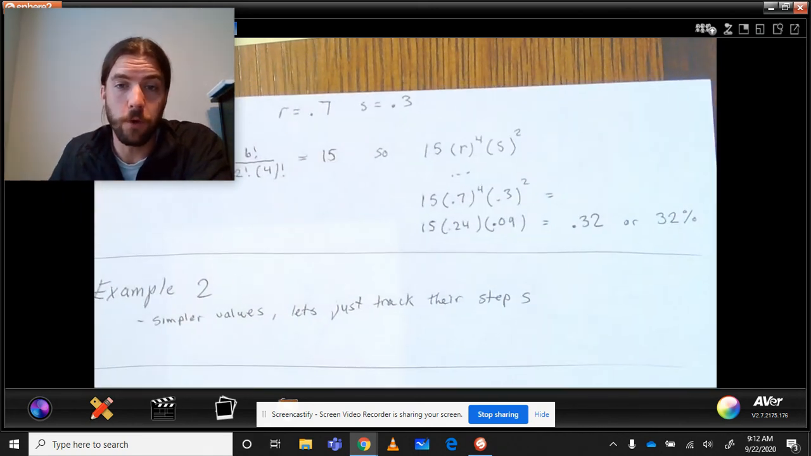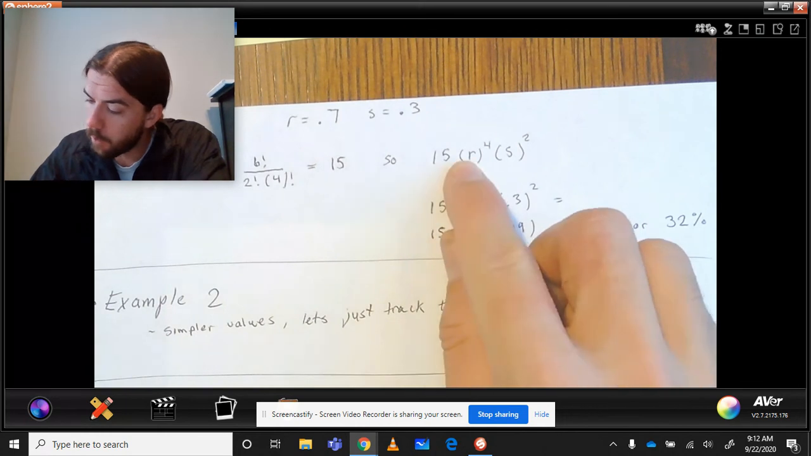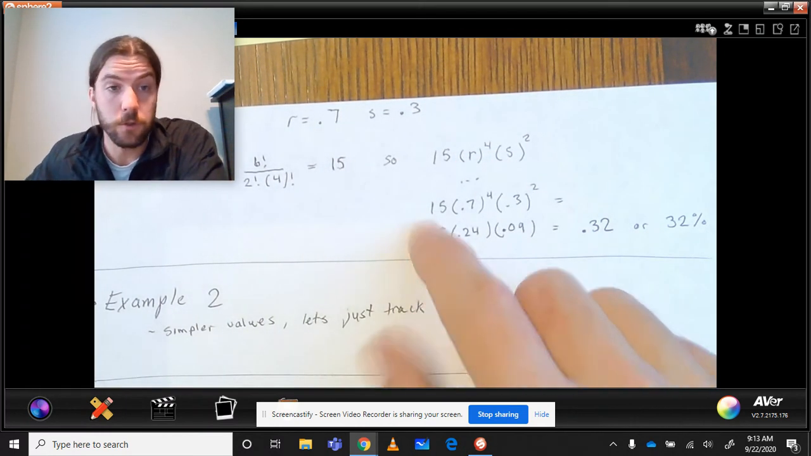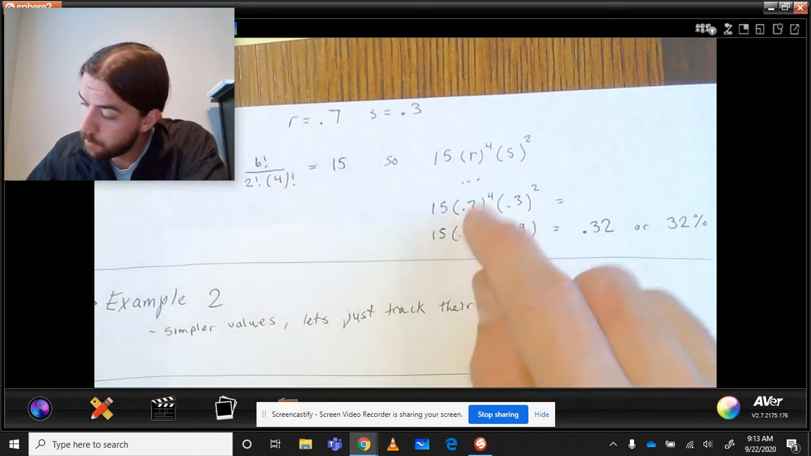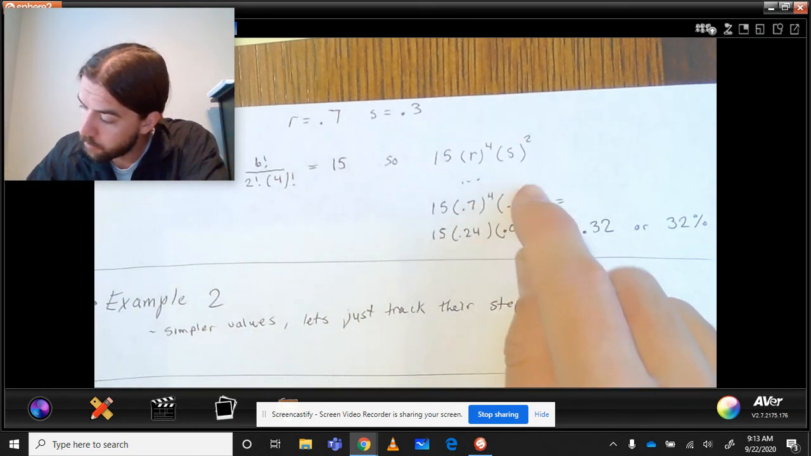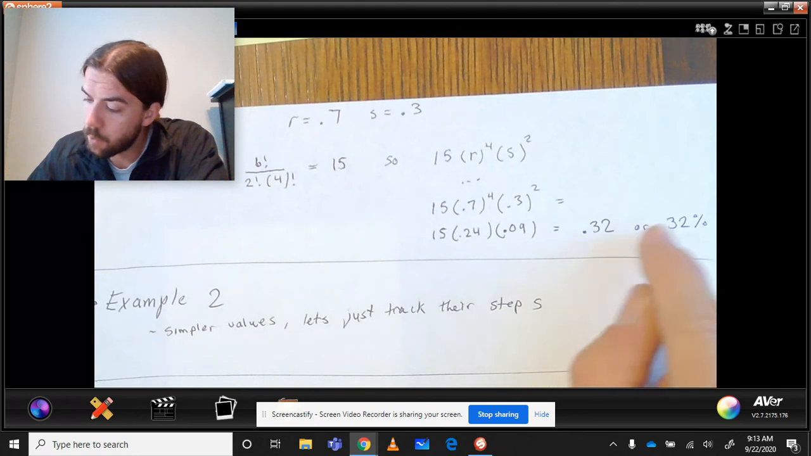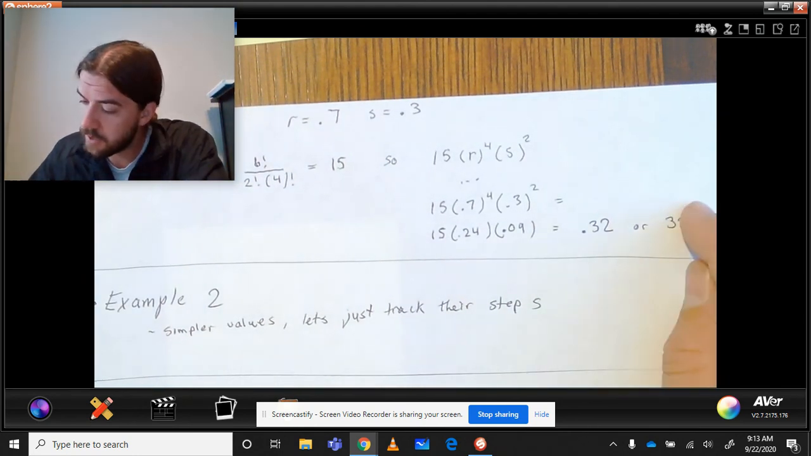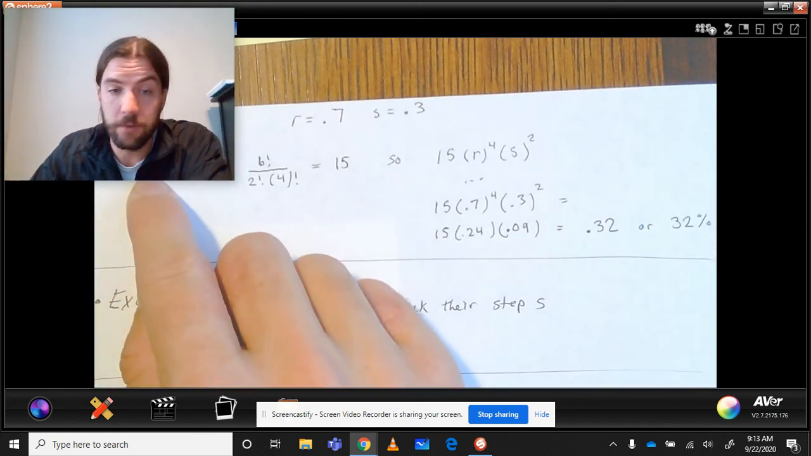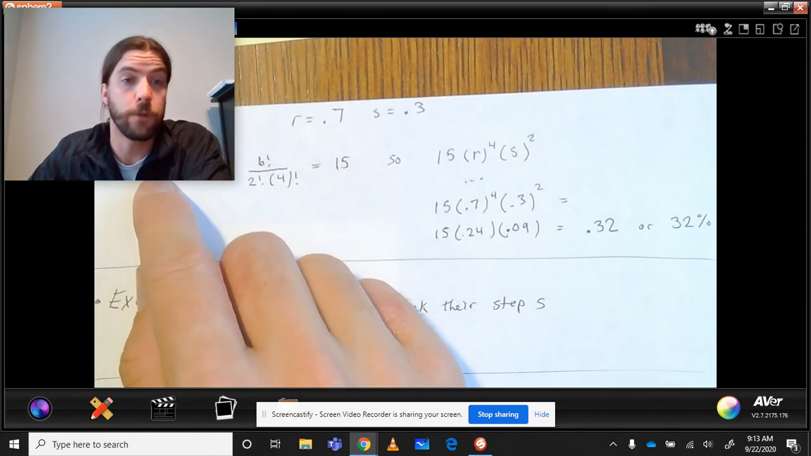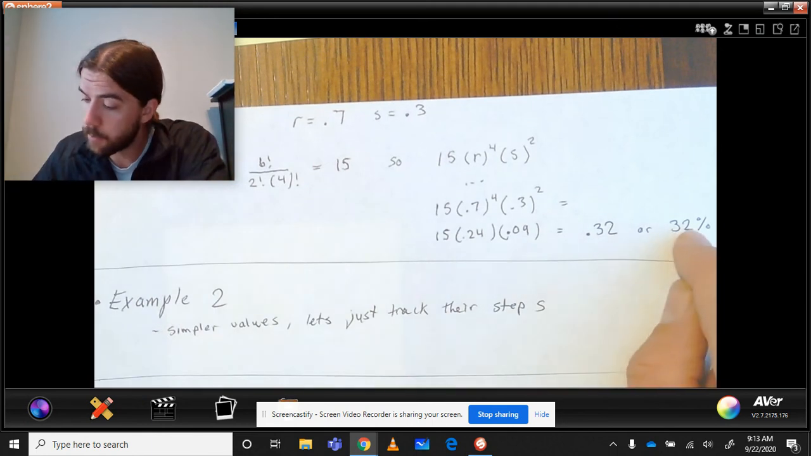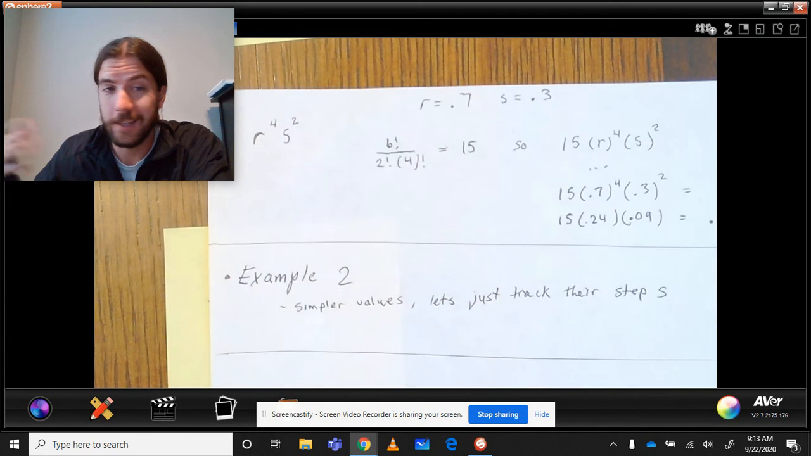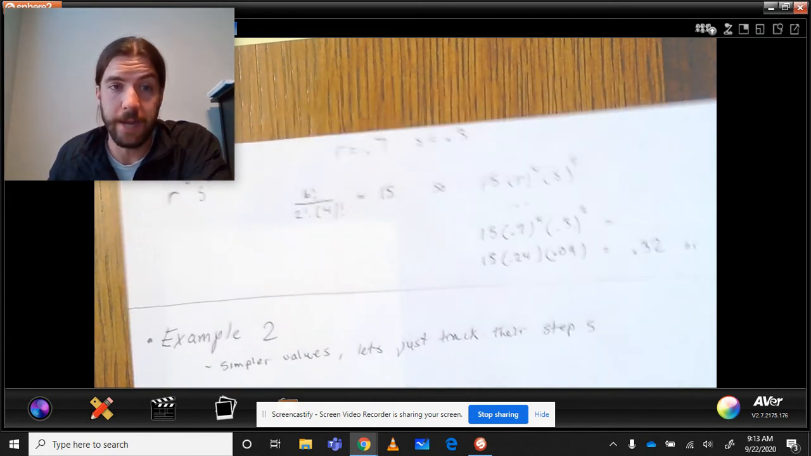Now, if we want to know what that means for the overall probability, we just put in those probabilities. So r was 70%, s was 30%. So we're going to do 15, the starting coefficient that we had to find, times 0.7 to the 4th, times 0.3 squared. And when we multiply that out, we get 0.32 or 32%. So when somebody says on the weather, there is a 32% chance that over the next 6 days, a third of those days will have snow, this is the kind of math that is being done to find that.